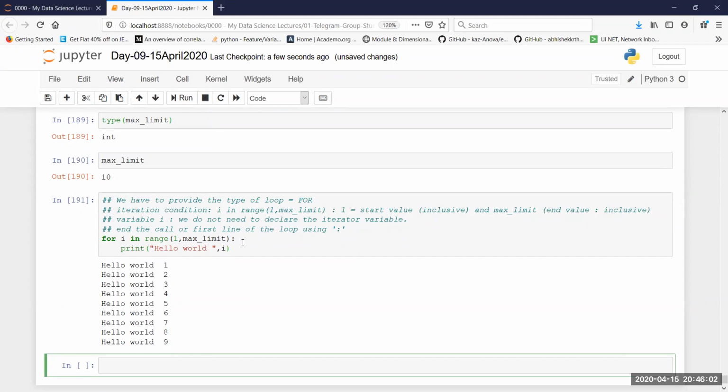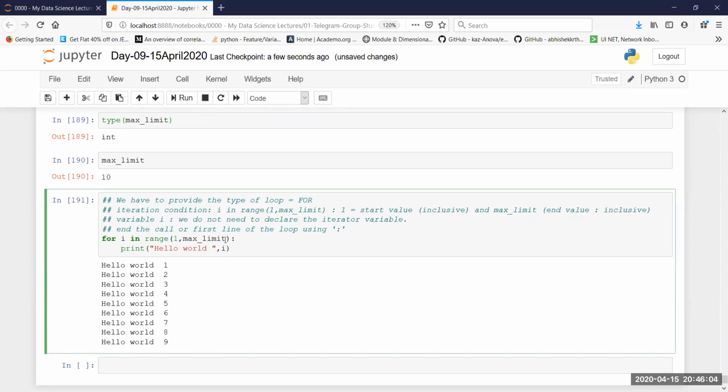Now what it has done over here is that, as you can see, this is something that has been introduced recently into Python 3. If you go by the documentation of Python, by default, by the design of Python, because it is done in C, start value and end value are always inclusive, but from Python 3 this is not the case. From some time at least it may have been introduced into Python 2 in some time.